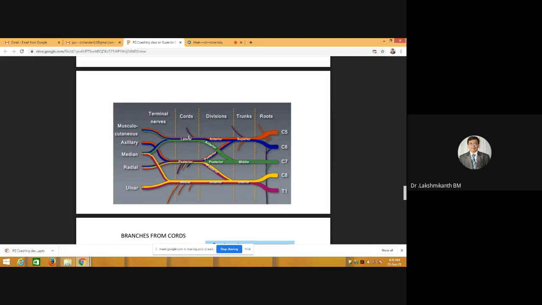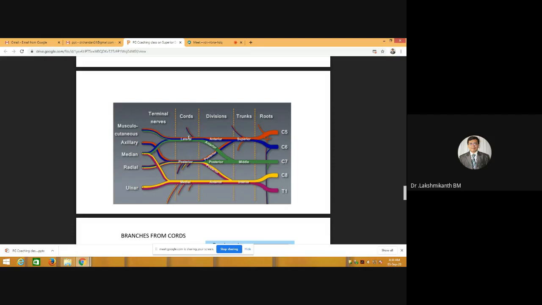So if you remember C5, C6, C7, you can write the root values of all the branches of the lateral cord. Whether it is the lateral pectoral nerve, musculocutaneous nerve, or lateral root of median nerve, all of these will have C5, C6 and C7.